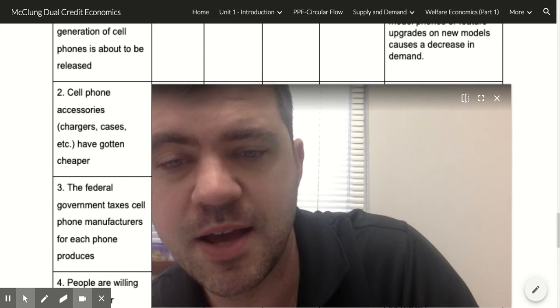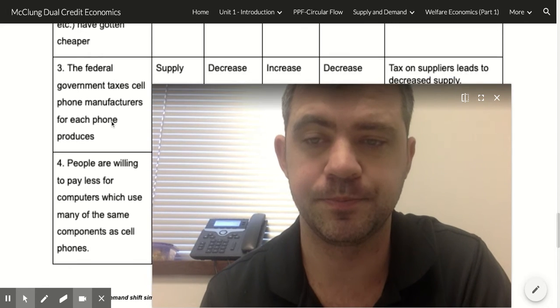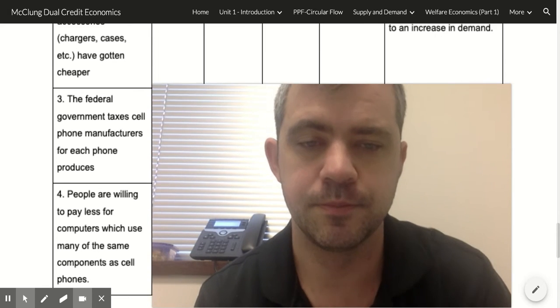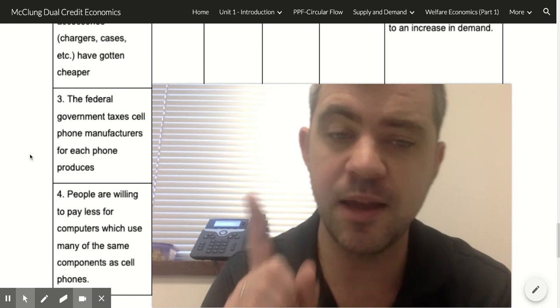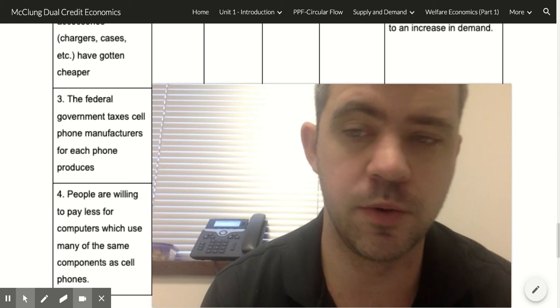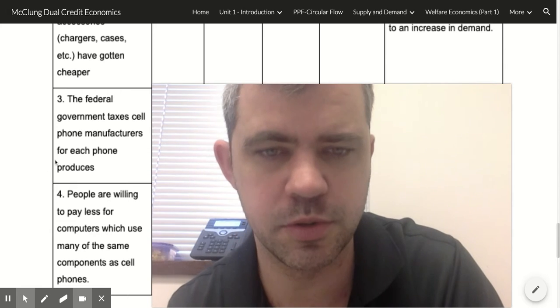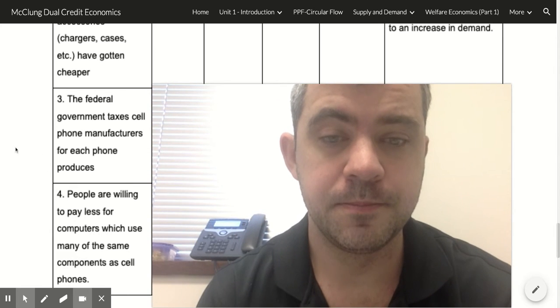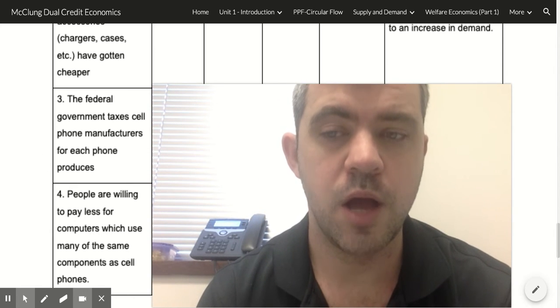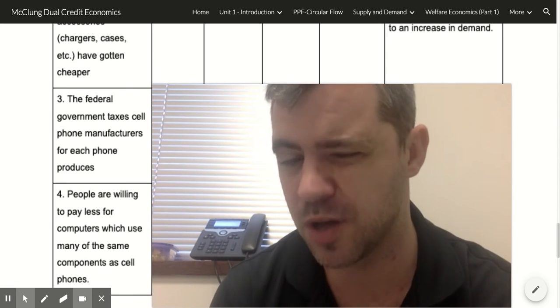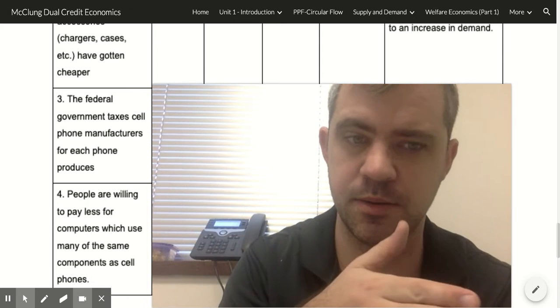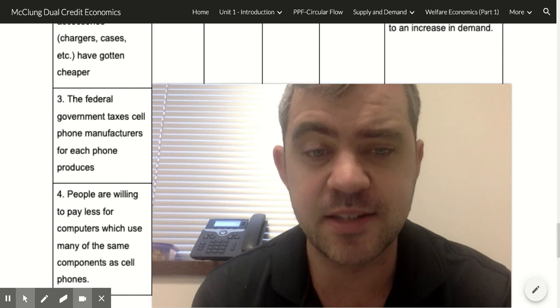All right. Let's look at another example here. The federal government taxes cell phone manufacturers for each phone produced. So a tax. Who's the tax on? Is it on consumers or is it on producers? Well, in this case, it's on producers.